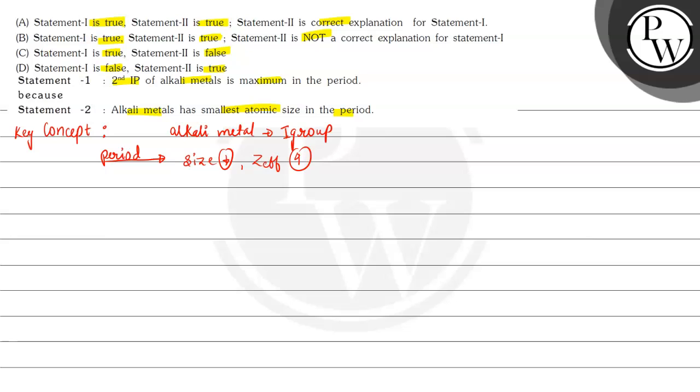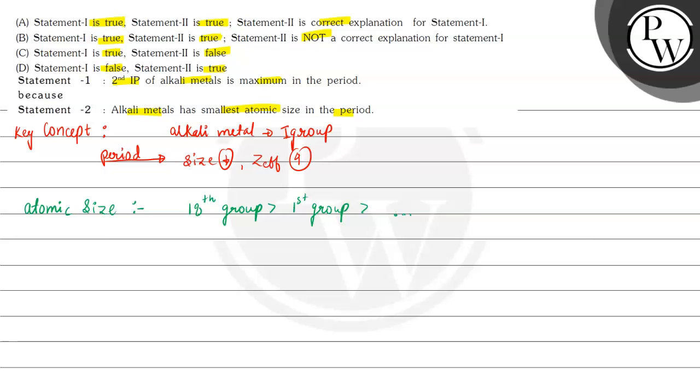जो noble gases होती है, that is 18th group, they have highest atomic size and second highest is of alkali metals. That means if we talk about atomic size in this case, this will be maximum for 18th group elements. Then we have first group elements and so on. It will go on till then 17th group.